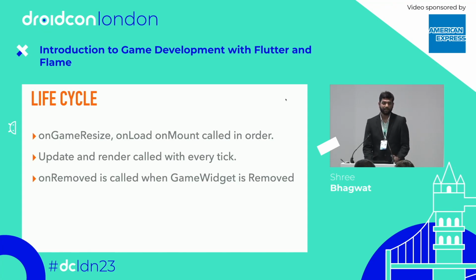The onGameResize function helps to resize the game according to the size of the screen. So let's say you have a small phone, it will take that size and then build the screen size depending on that. Then we will load and then we will mount the game. And update and render functions are continuously called every second, or let's say every tick. And the onRemove function is called when we dispose the game or when we exit from the game. Like we can exit from the game and still our app can be running if you are using a game widget inside a widget tree, or you can straight away come outside of the game.